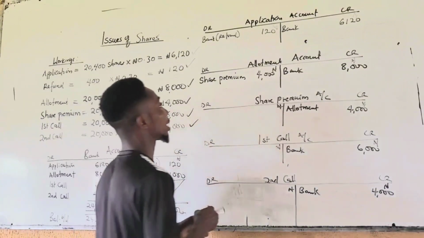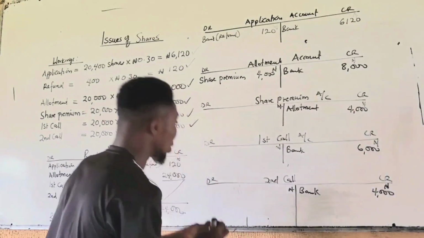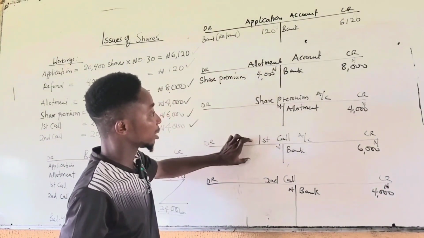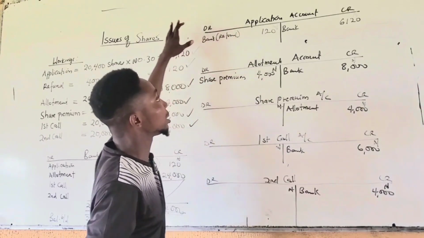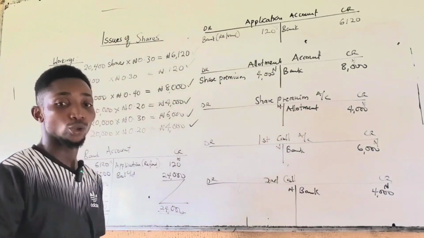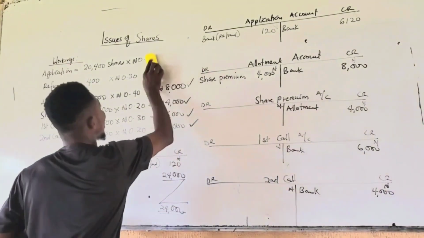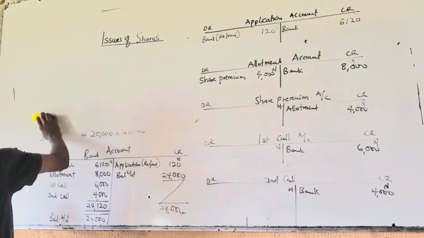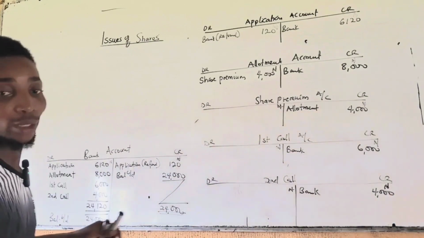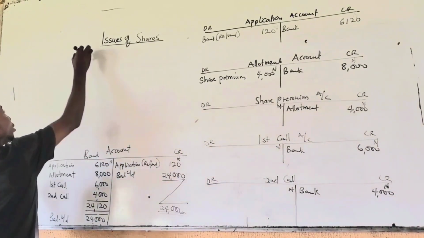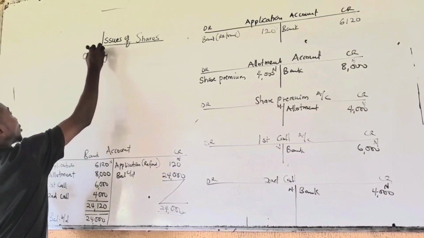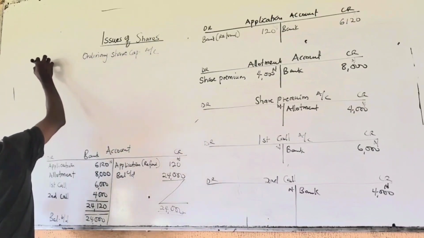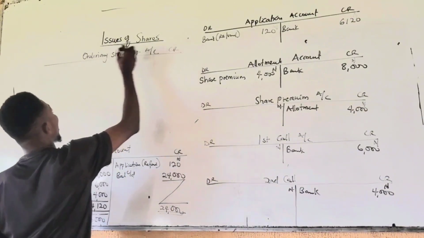Then you balance the application account. So when balancing the application account, remember I said these accounts are temporary ledgers, so they will not be shown in the statement of financial position. So hence, you now introduce the ordinary share capital. You introduce the ordinary share capital account to transfer these figures to the ordinary share capital, which will now be shown in our statement of financial position. So ordinary share capital account.